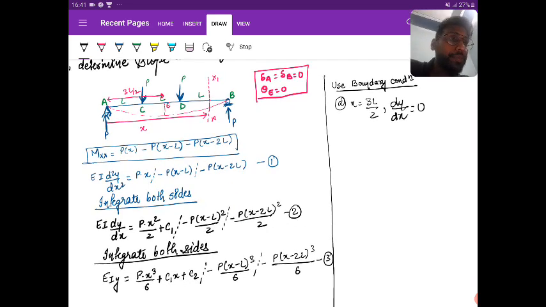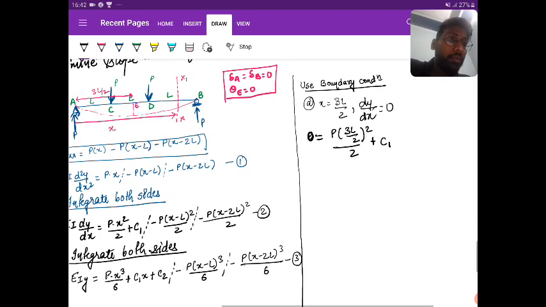So what am I going to get? P into 0 is equal to P into (3L by 2) whole square by 2 plus C1, minus... see, is the next term valid or not?